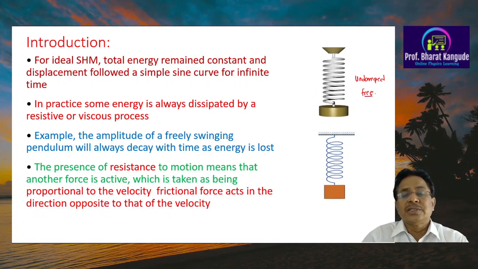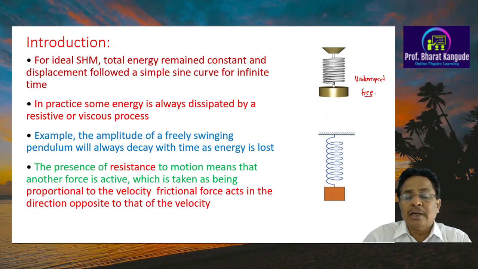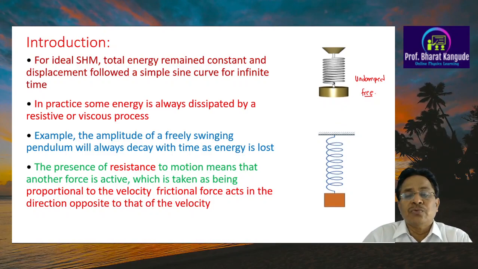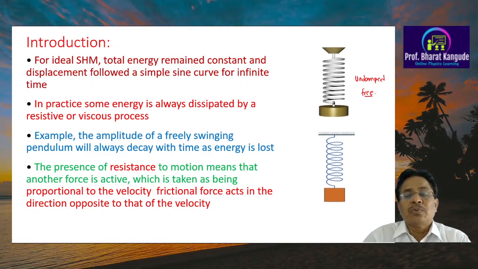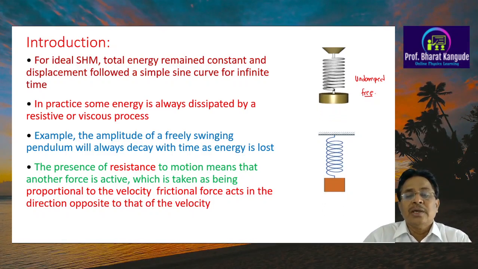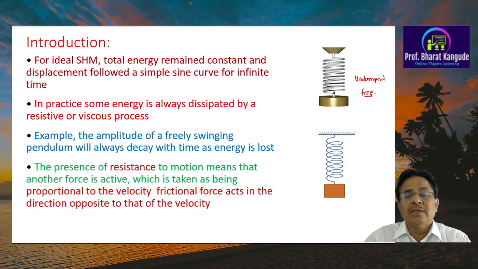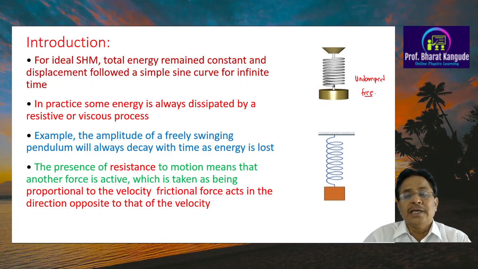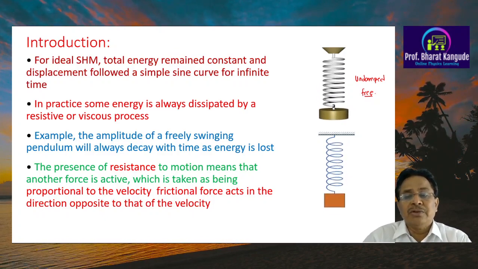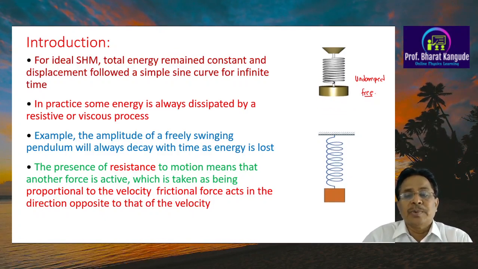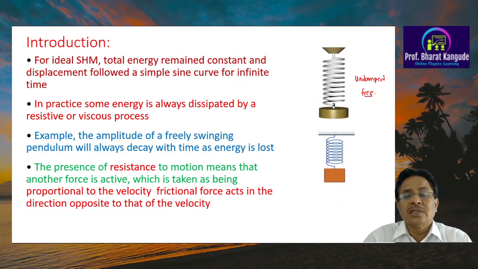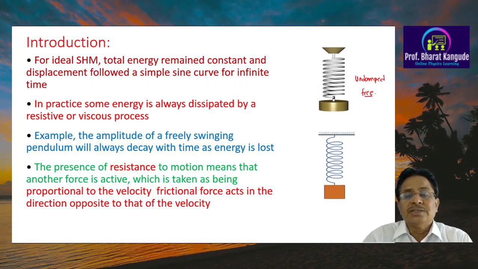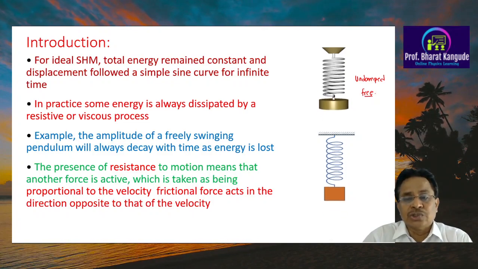The oscillator is not supposed to lose any part of its energy overcoming friction or a resistive force, and therefore these oscillations are continuous. Energy is constant, and it only gets transformed from potential to kinetic and kinetic to potential. This continuous transfer of energy is there, and therefore such an oscillator remains in motion forever as long as it is not disturbed by anything outside.